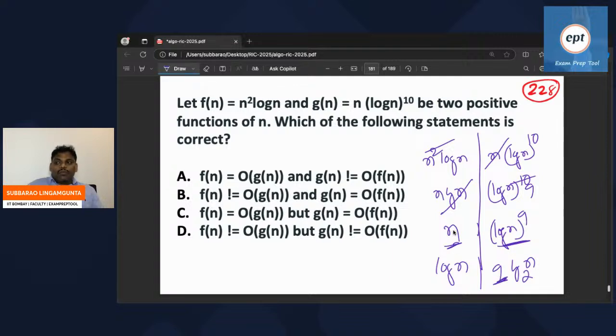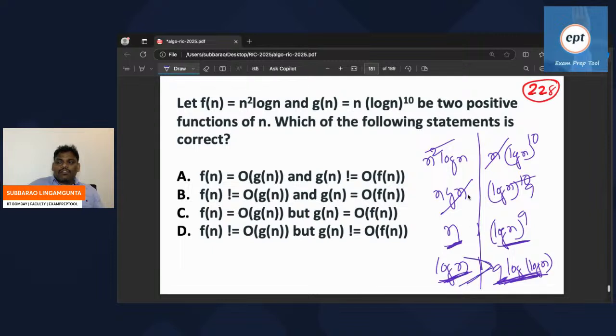But remember this one. If you apply log here, it is log n. If you apply here, 9 into log log n. Sorry for this, it is not log n on this side. It is log n here and log log n here. So log n is bigger.